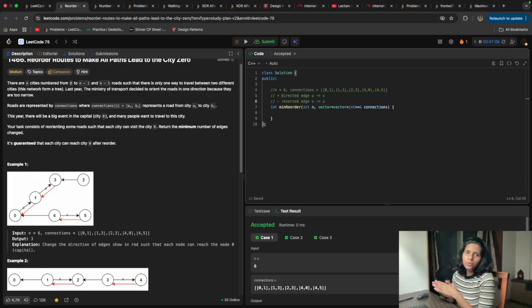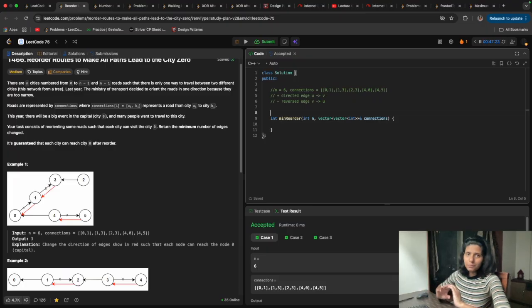We can't come from V to U, but we are saying that there is an edge. To know there is an edge, we are pushing that node with a minus sign. So that's why we use minus here for that node. So the first part is clear: the first point was to know the direction of the edge, we use plus and minus sign. Now, to change the direction, what will we do?